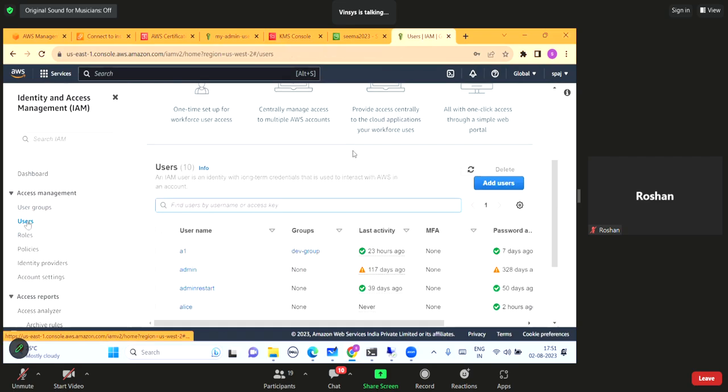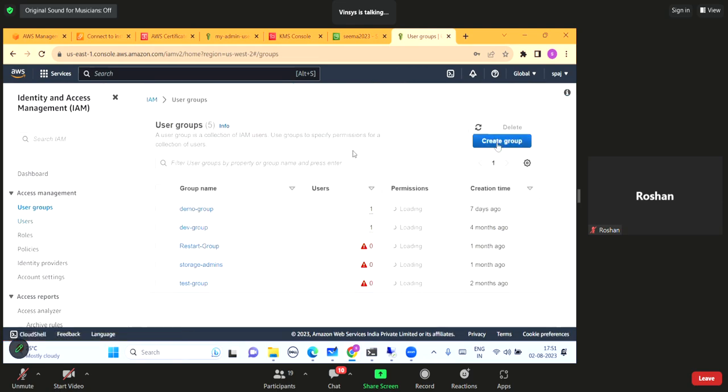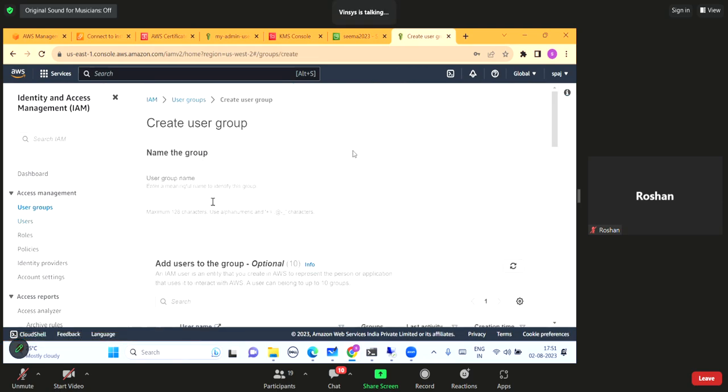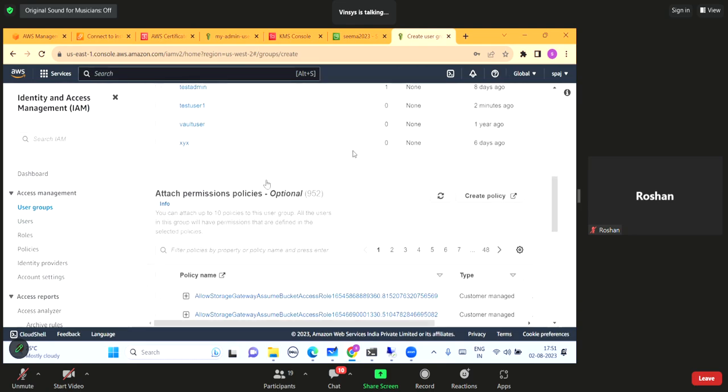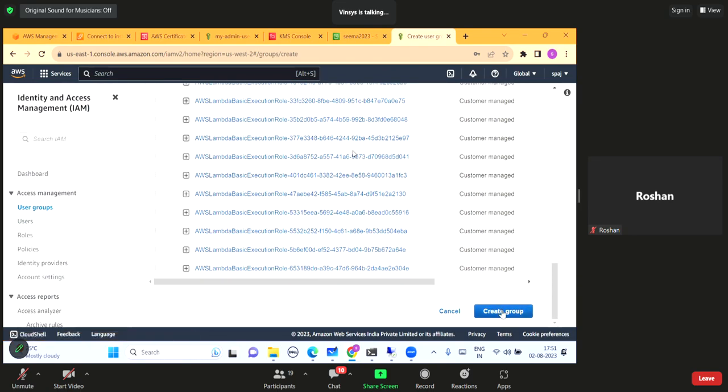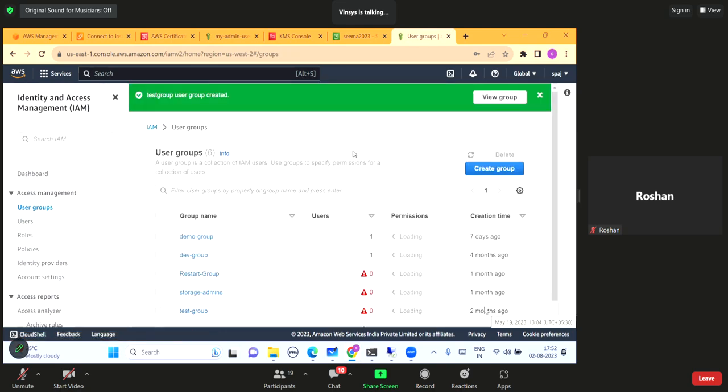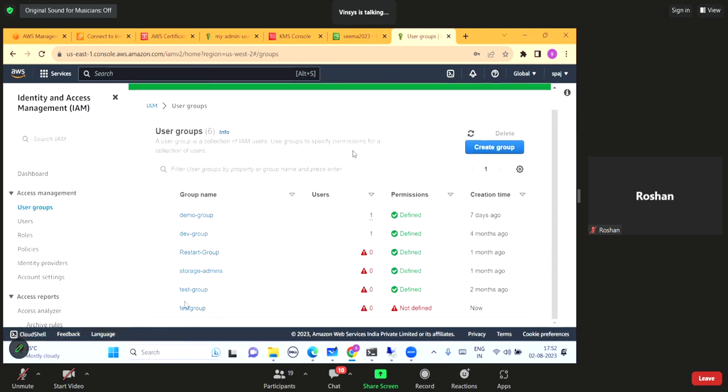So now let us go back to our AWS console and try to give that user some permission. One way of giving permission, the good way, is you create a group, give permission to the group and add the user to the group. So let us follow that. Let me go to user group, create group, and give some name. Let us say this is test group. Initially I will just create an empty group. Okay, so the test group is just created.